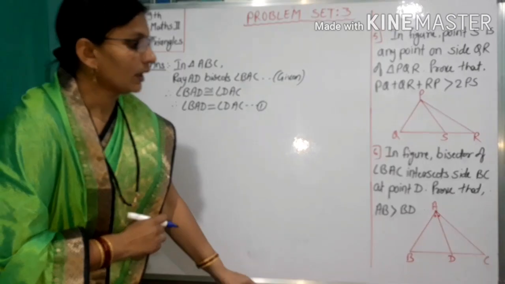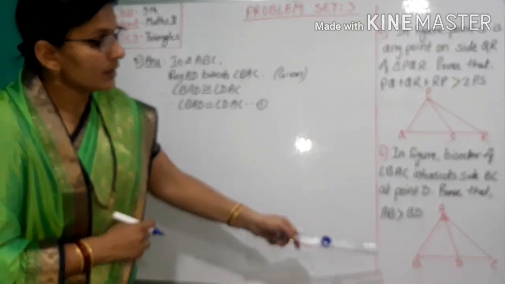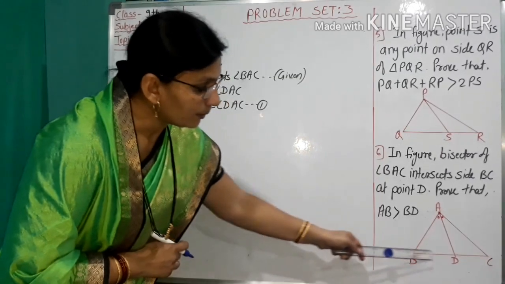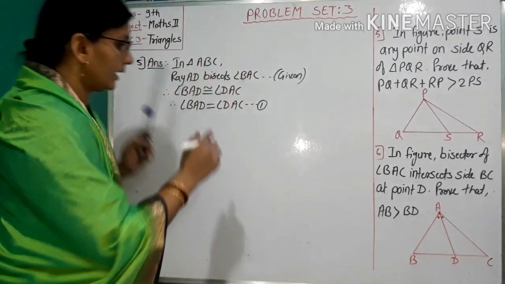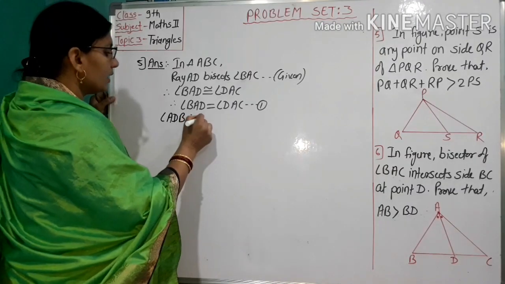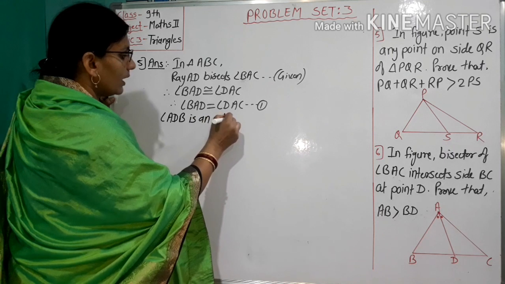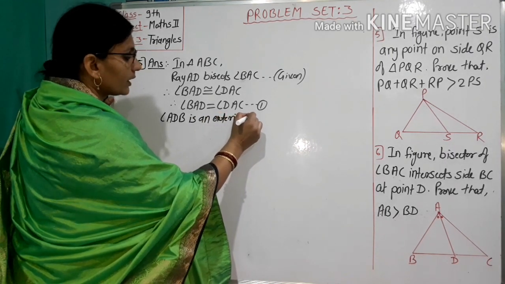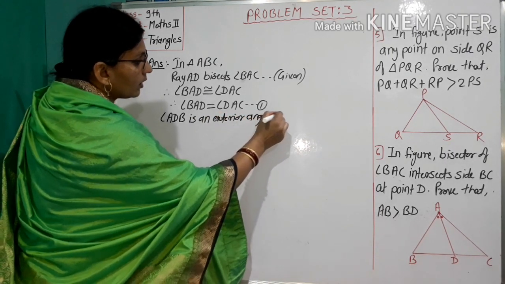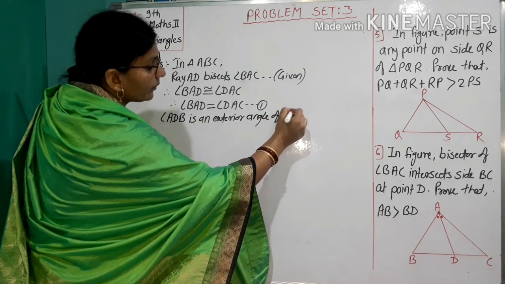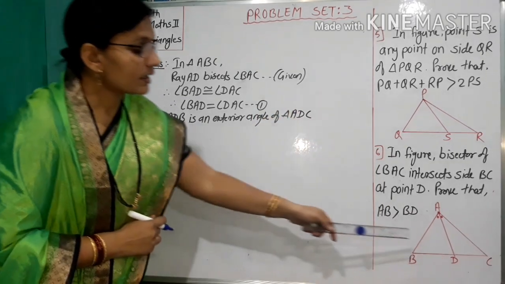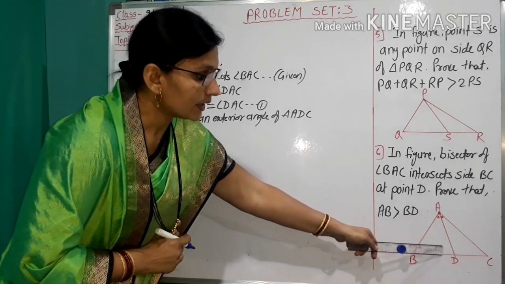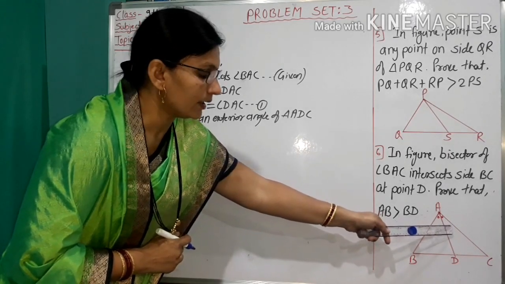Here, angle ADB is an exterior angle of triangle ADC, and an exterior angle is greater than its remote interior angle.